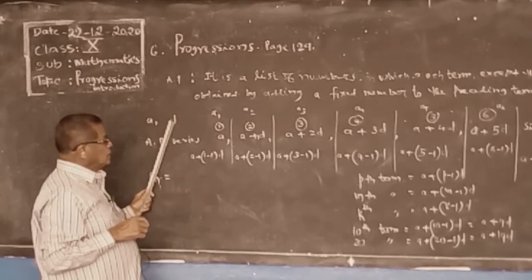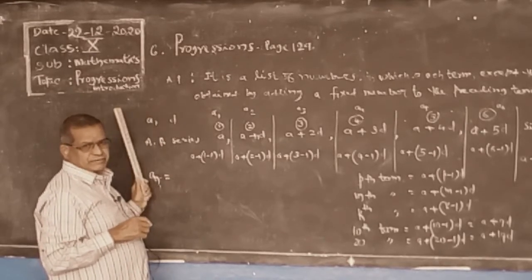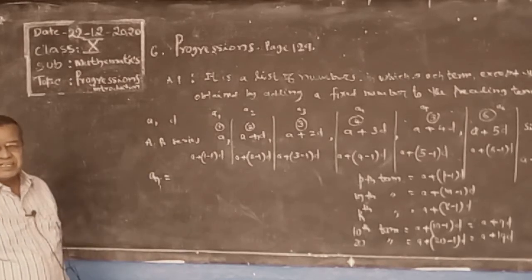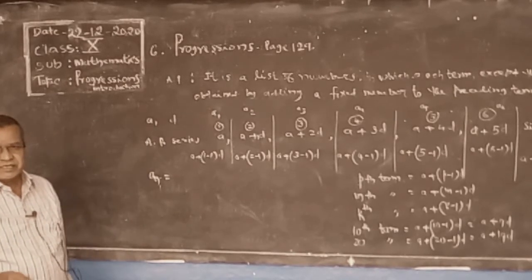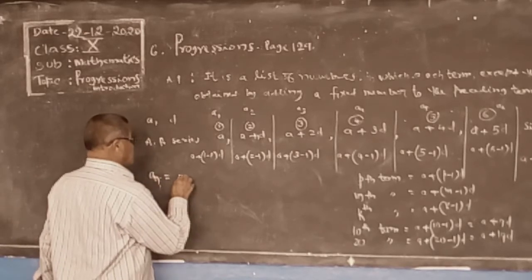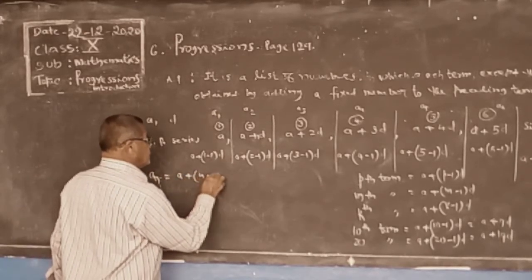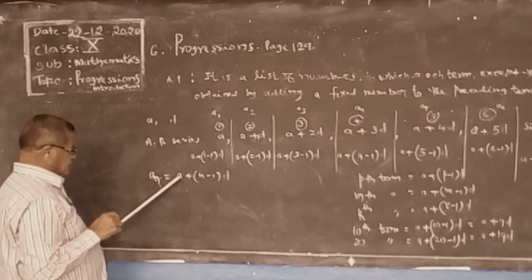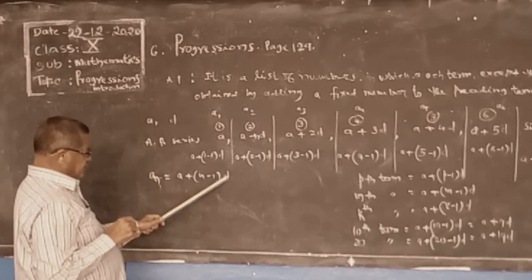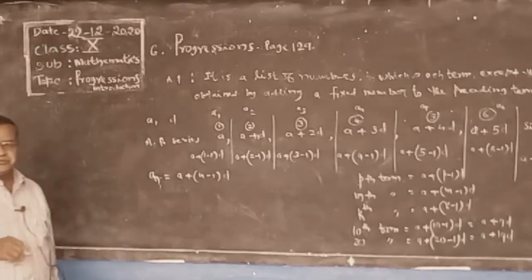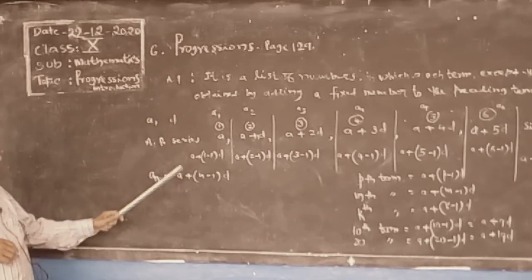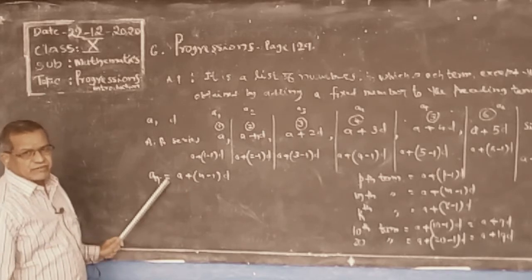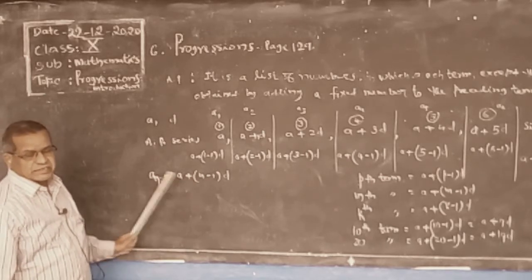The difference is D, the constant term we add. Adding constant term is taken as D. Why are we using D? Difference. An is equal to a plus (n minus 1) of d. Here n stands for nth term, a stands for first term, d for the common difference. Like this we have to find. This is the formula for finding any required term.